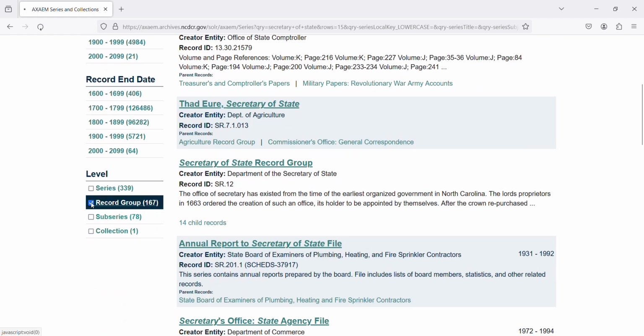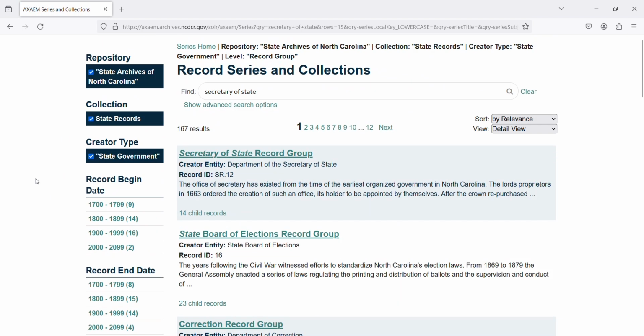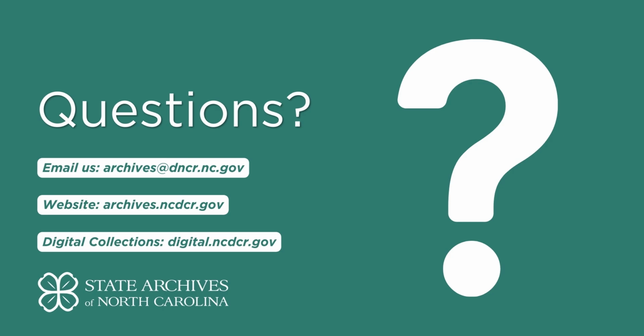There are still a lot of results because the Secretary of State's office was involved in the creation of many later state agencies, and so the words Secretary of State show up in the Scope and Content note, which is being searched by our keyword search. But right there, you can see that our first result is now Secretary of State Record Group. That's just one example of how using the refining facets can help with your search. We'll continue to use them throughout our tutorial videos. Next, we recommend watching our Interpreting Your Search Results video as it builds off of this one.